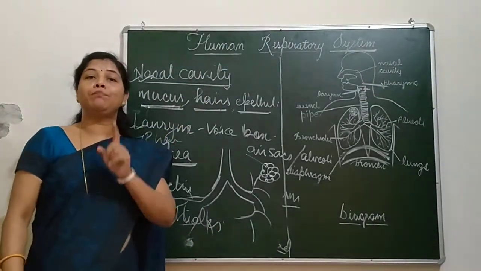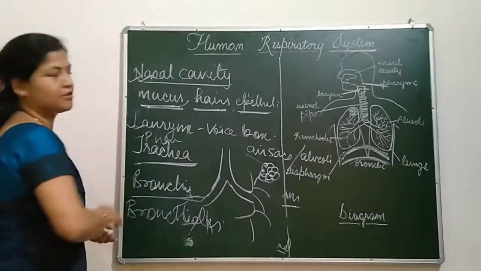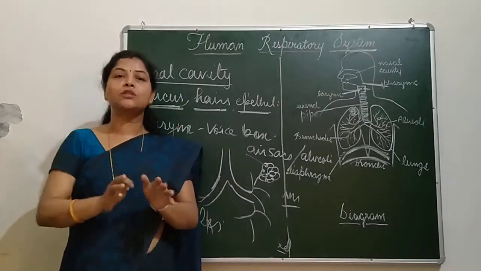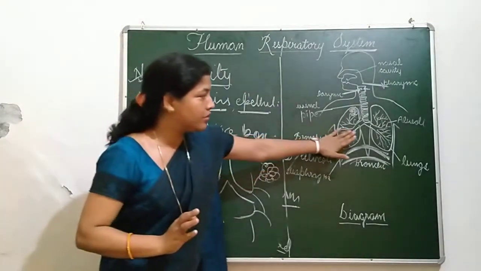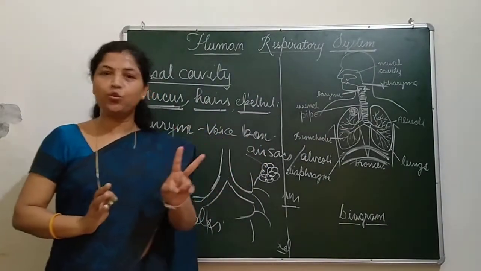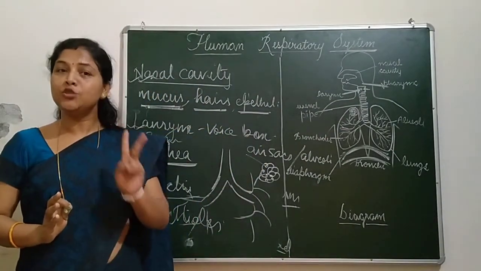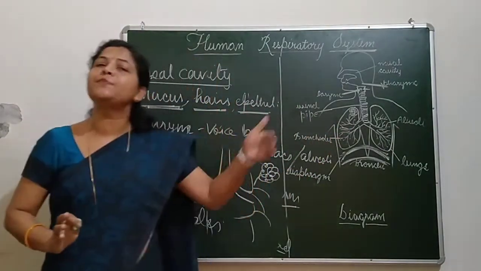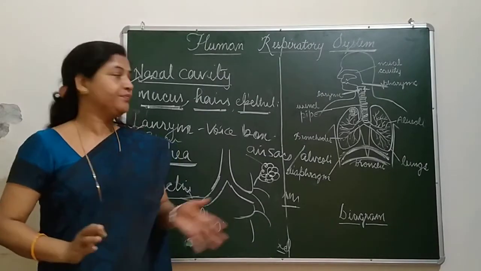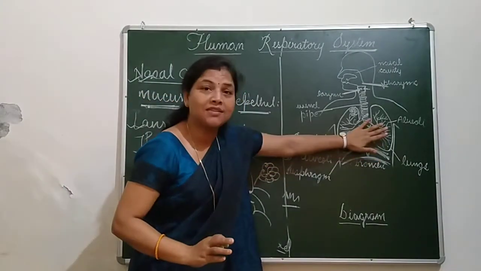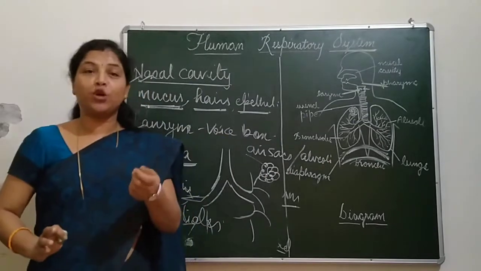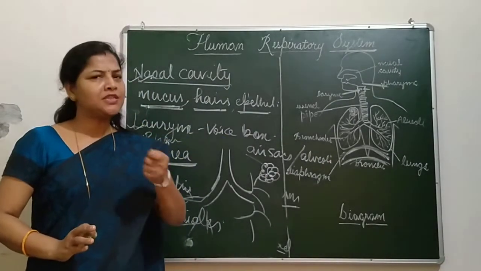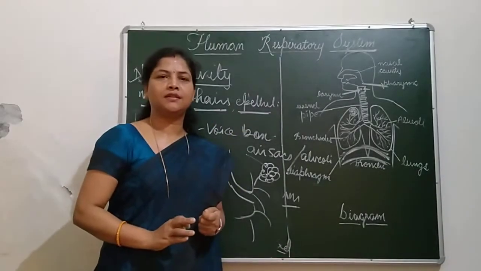But the very important part of the respiratory system is the lungs. What are the lungs? Lungs are a conical muscular structure found in your thoracic cavity. They are two in number. The right one is a bit bigger than the left one to give space to the heart. And these lungs are fluffy, spongy, dark pink in color, richly supplied by blood vessels.